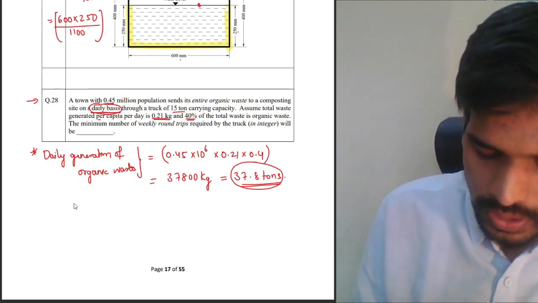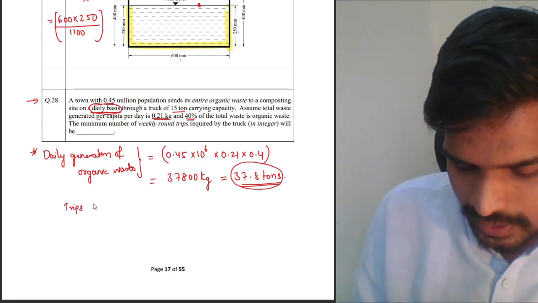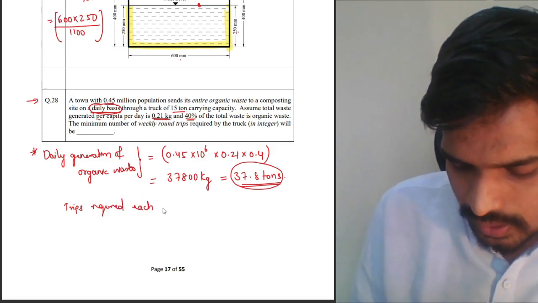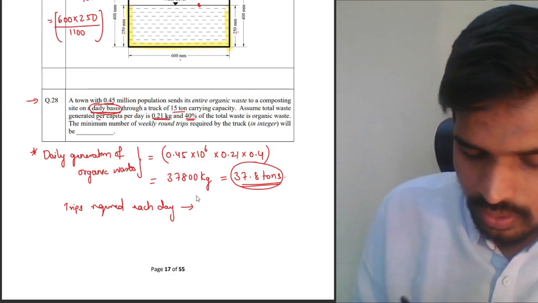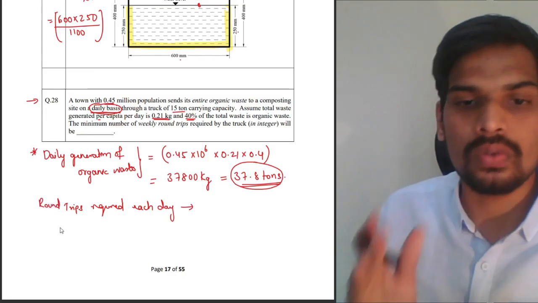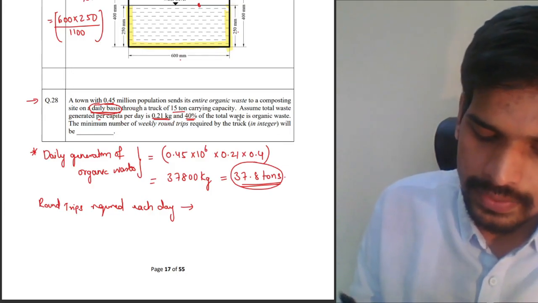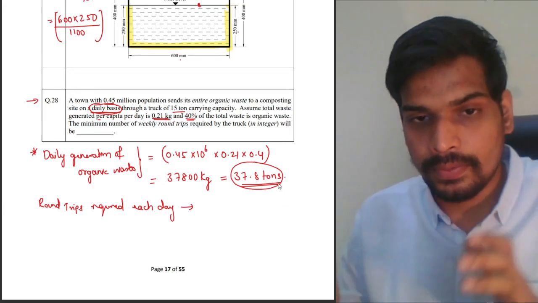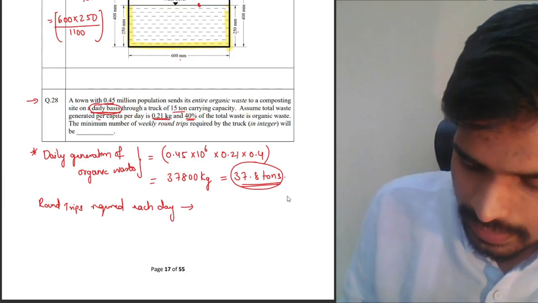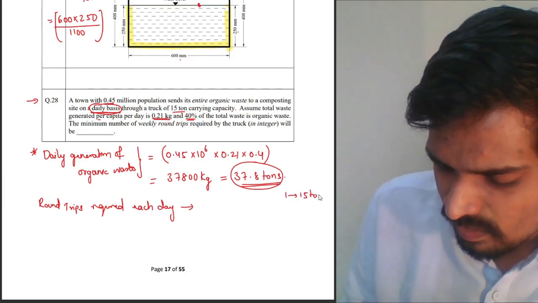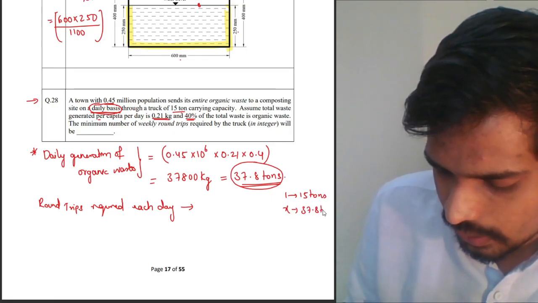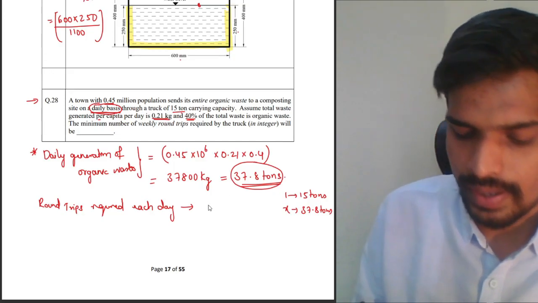How many trips do you require each day? Trips required each day. Round trips, you can say. Round trip is basically going and coming. So one round trip can carry 15 tons. So a truck will carry 15 tons and come back empty. So that is one round trip. How many round trips will you require to carry 37.8 tons? You will obviously require 3 trips.